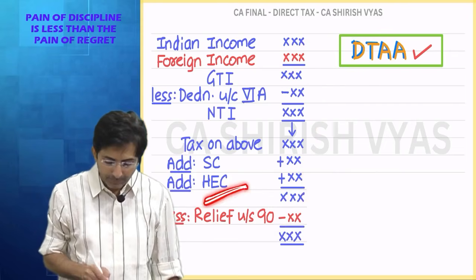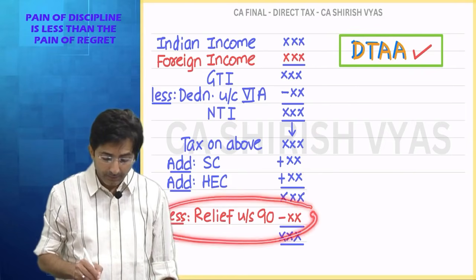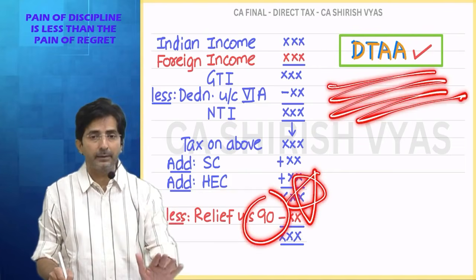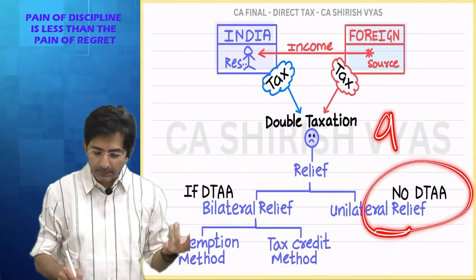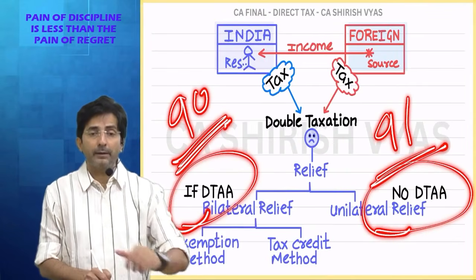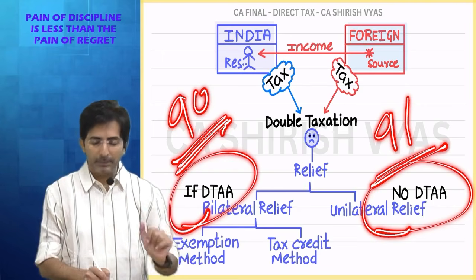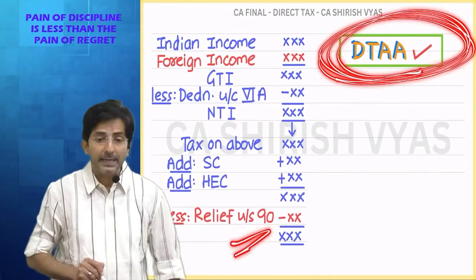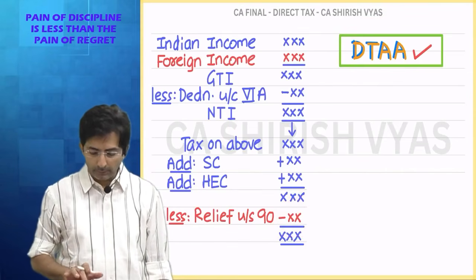And at the end, after health and education cess, I will get relief under section 90. Please note the section. Whenever two countries have made an agreement, the relief is under section 90. But if there is no agreement, relief is under section 91. Section 90 you have to quote when India has got an agreement with the foreign country. 91 if no agreement. So here I am discussing the situation where we have got an agreement. So the relief is under section 90. But how to calculate this? So there is a formula for this. Look at this. Look.